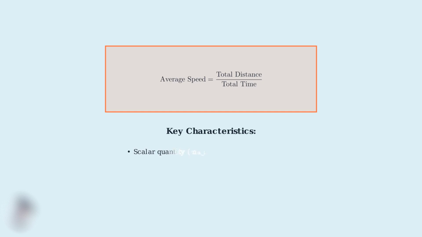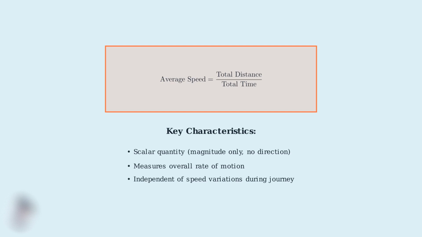It's important to understand that average speed is what we call a scalar quantity. This means it has magnitude, a numerical value, but no direction. It simply tells us how fast something moved overall. This formula, total distance divided by total time, is your key to solving any average speed problem. Whether it's a simple trip or a complex journey with multiple stages, this fundamental relationship always applies.